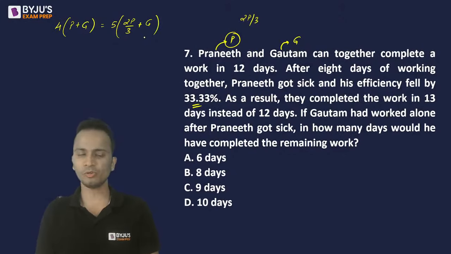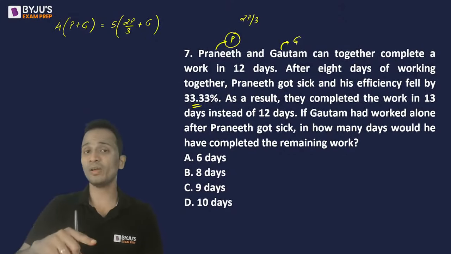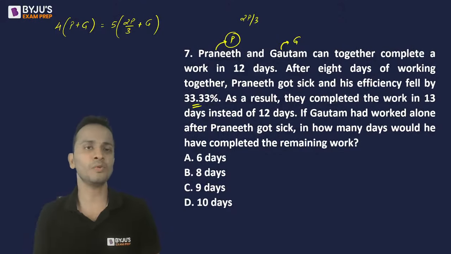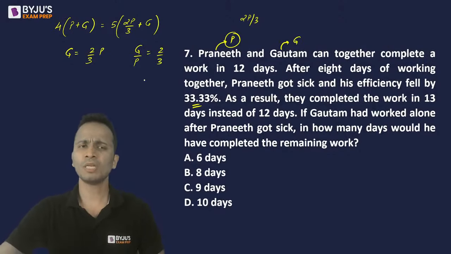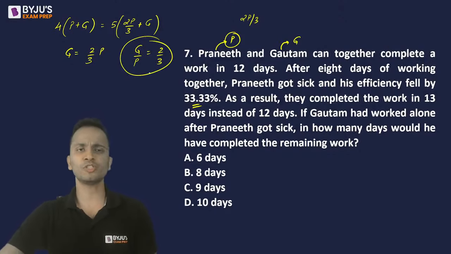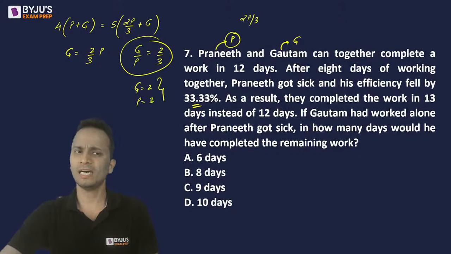So now using this, you can find out the relation between 1 day work of Praneeth and 1 day work of Gautam. So I can say that G is equal to 4 minus 10 by 3, that is 2 by 3 P. So G upon P will be equal to 2 upon 3. So at this point, the ratio is obtained. You can assume the value of G as 2 and the value of P as 3. You can take the assumption, okay?